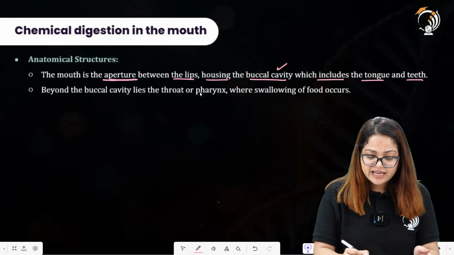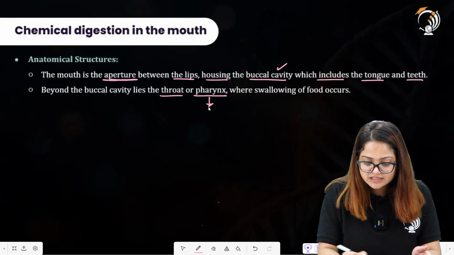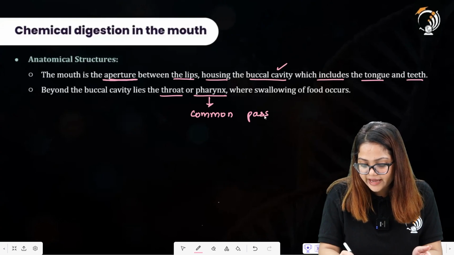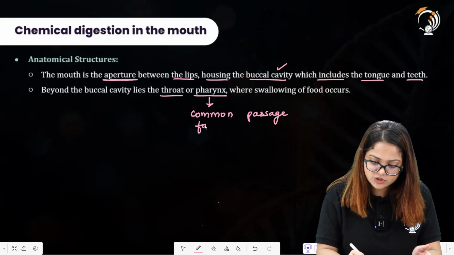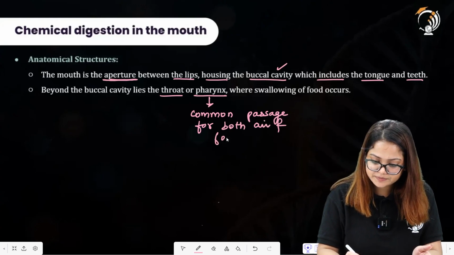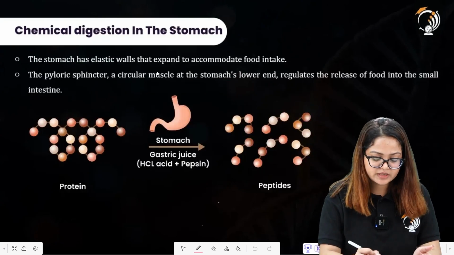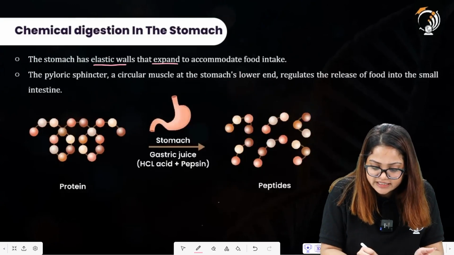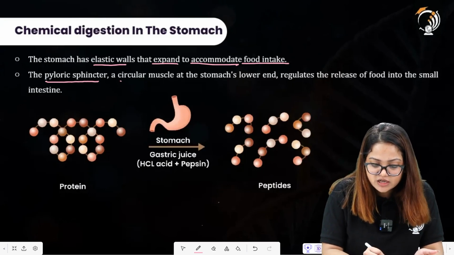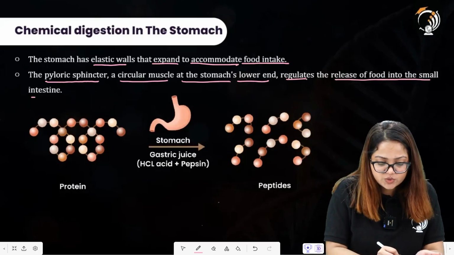Beyond the buccal cavity lies the throat or the pharynx. So as we have already discussed about pharynx, what is that? It is a common passage for both air and food, where swallowing of food occurs. The stomach has elastic walls that expand to accommodate food intake. The pyloric sphincter, a circular muscle at the stomach's lower end, regulates the release of food into the small intestine.